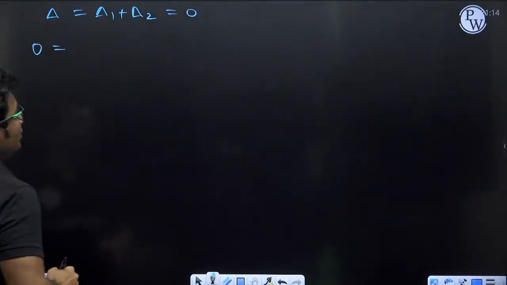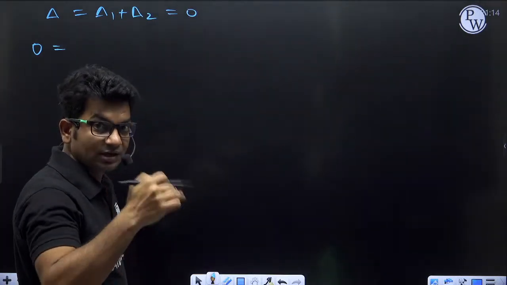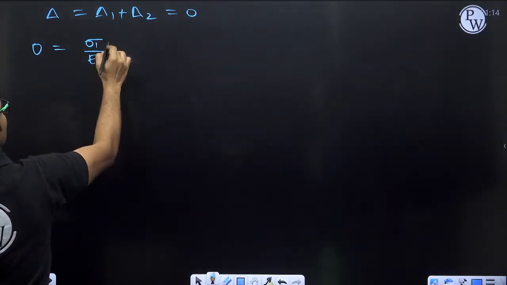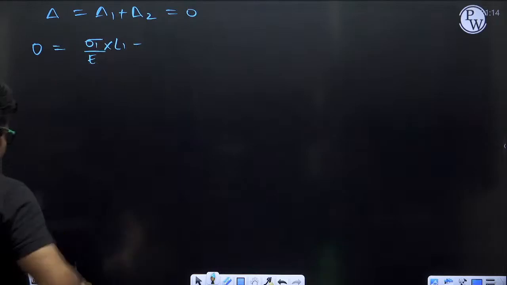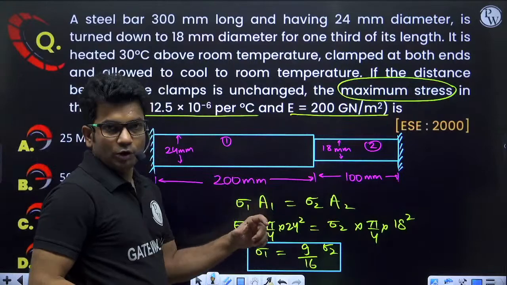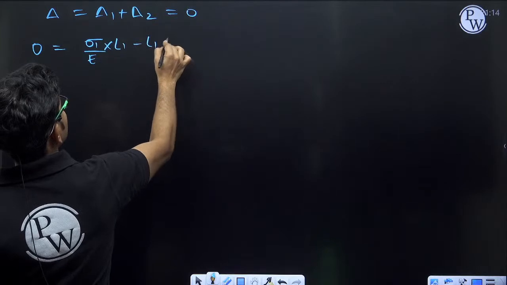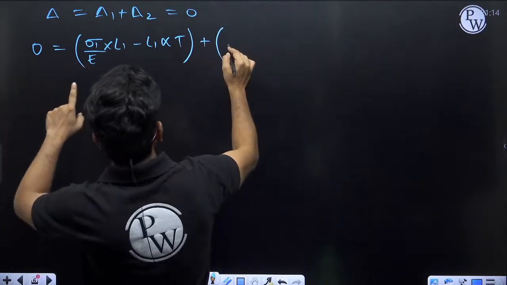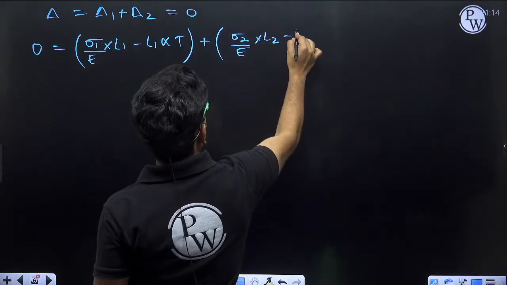Delta 1 will be equal to sigma 1 upon E, which is strain, multiplied by length L1, that will be the change in length, and this will be positive because of tensile stress. Now because of temperature drop, the change in length will be L alpha T, that means L1 alpha T. Okay, so delta 1 plus delta 2 will be sigma 2 by E into L2 minus L2 alpha